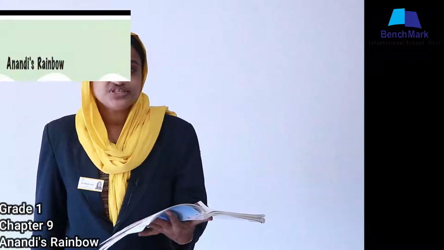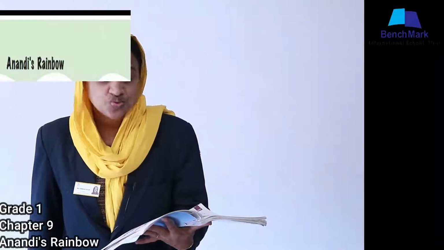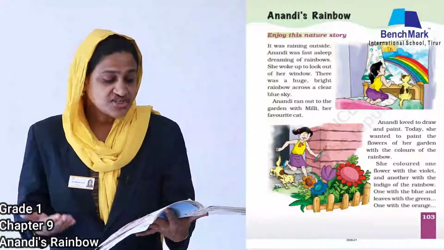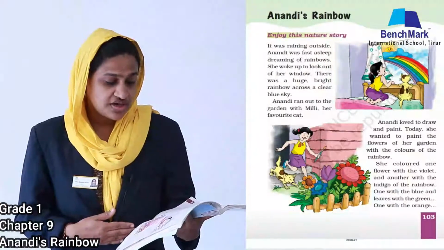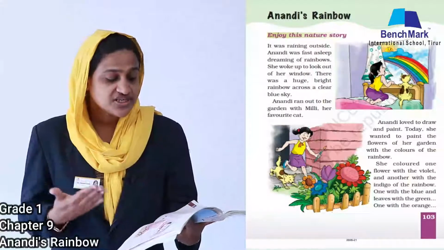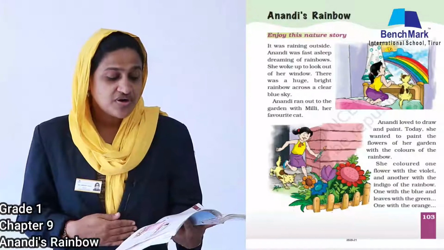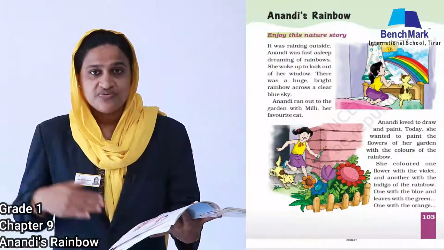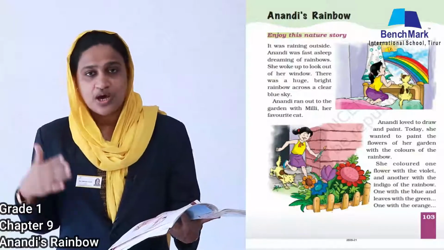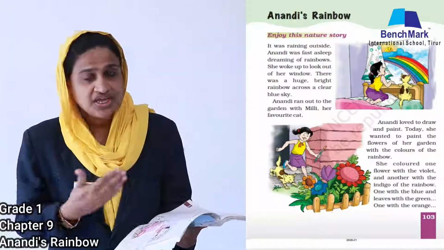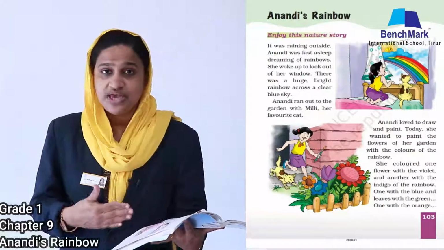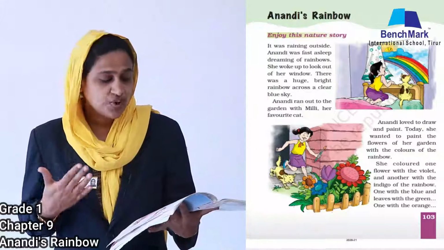The name of our story is Anandi's Rainbow. It was raining outside. Anandi was fast asleep dreaming of rainbows. So outside it was raining and Anandi was sleeping and she saw a rainbow in her dream.